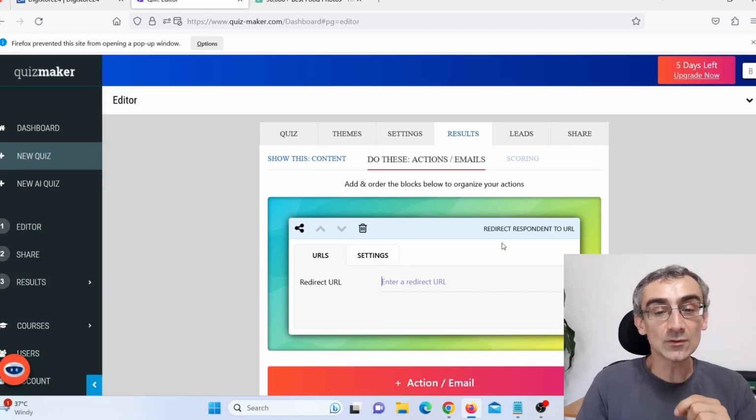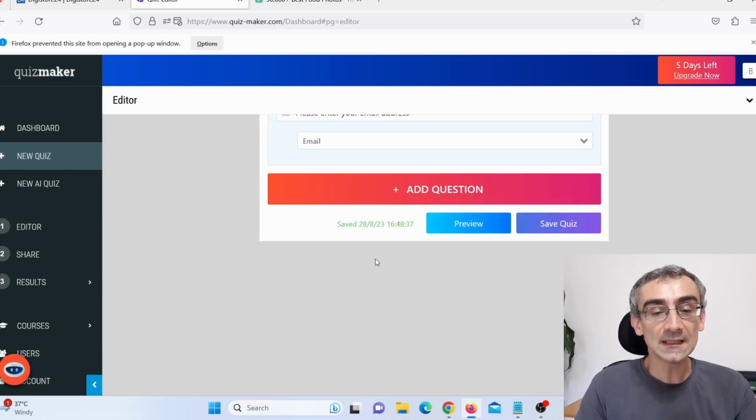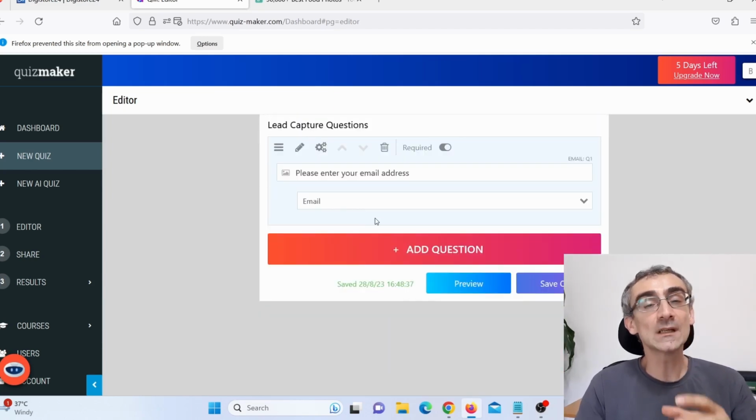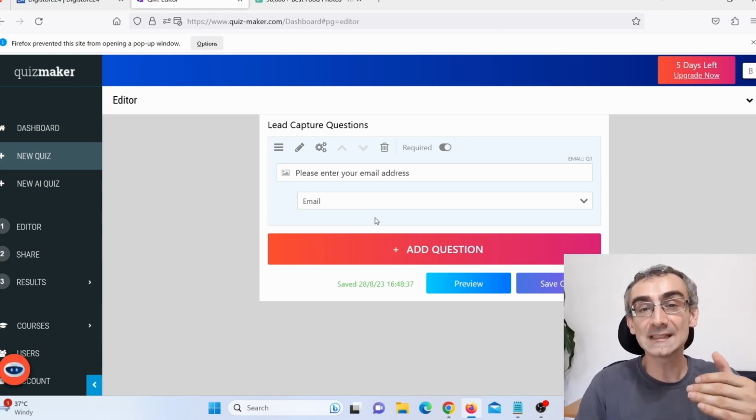And another thing that you can do is you can simply click here on leads and then lead capture, and then here you can capture their emails and you can build your mailing list. So if they, for example, don't buy the product that you recommend them after they finish the quiz, they will be automatically added to your email list and you can start sending them emails. Of course, if you do a good job, if you don't spam those people, they will buy products that you are actually promoting, that you are sending them.